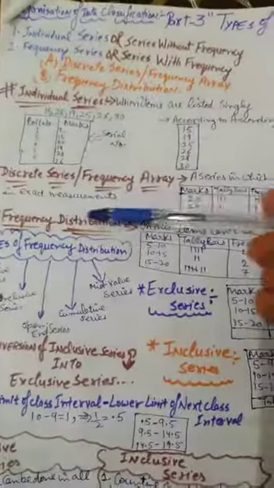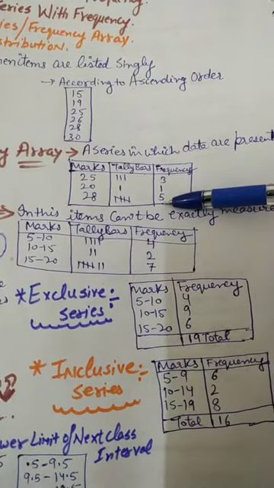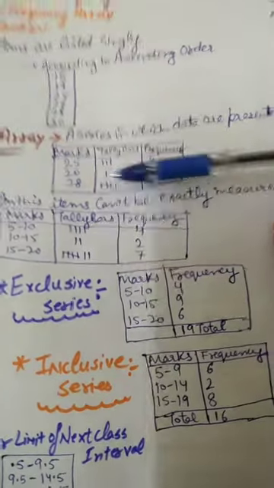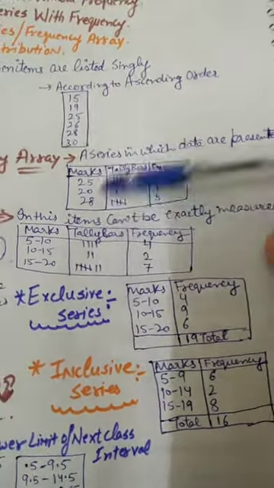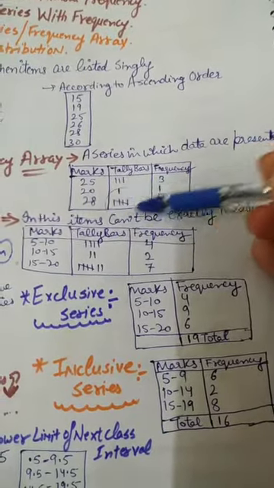Discrete series is a series in which data are presented in exact measurements, like 20, 25, 28 marks. Frequency means how many students got 25 marks? 3. How many students got 20 marks? 1. How many students got 28 marks? 5. Then I present them in tally bars: 1, 2, 3, 4, 5. We represent 5 like this.